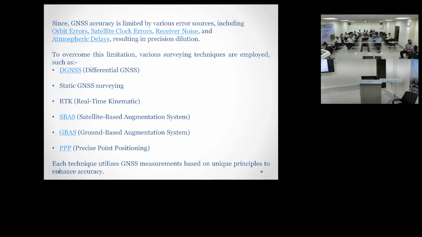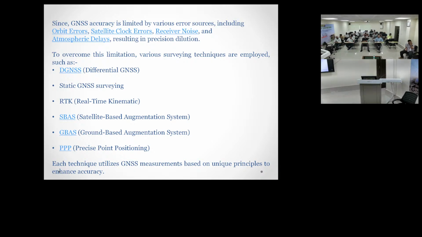So in RTK methods, there are three ways of calculating coordinates: VRS, FKP, and MAC. Another was there, MAX, but we are not using it. Mostly we are using the VRS method, virtual reference station. We create one virtual reference station near that rover. This is virtual. So the control system will send corrections for this virtual station to the receiver.